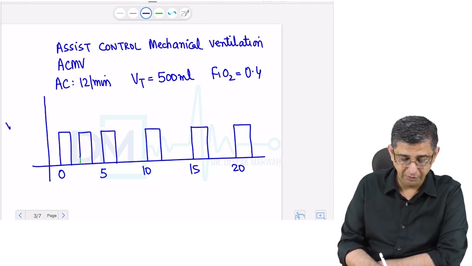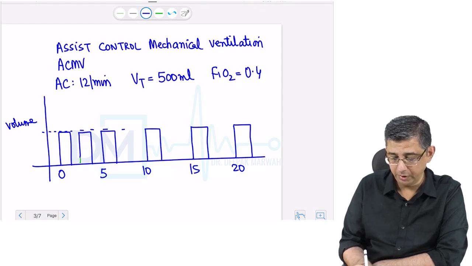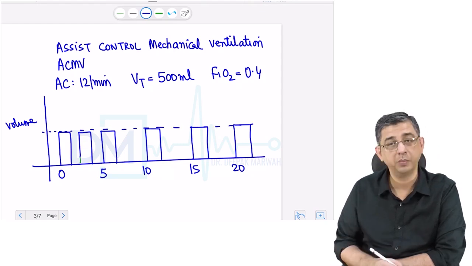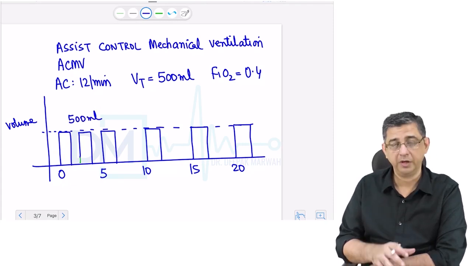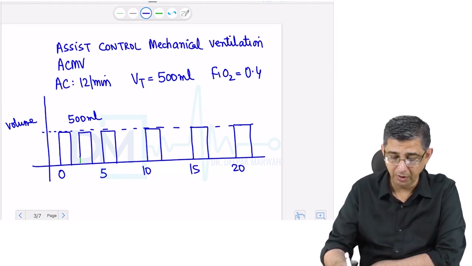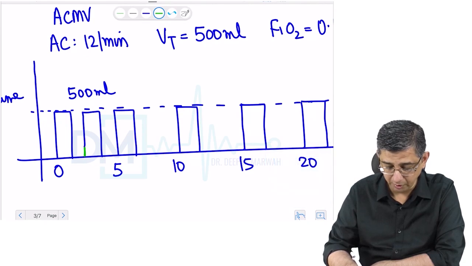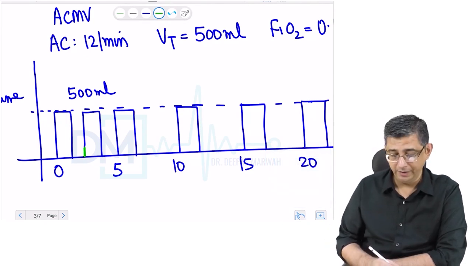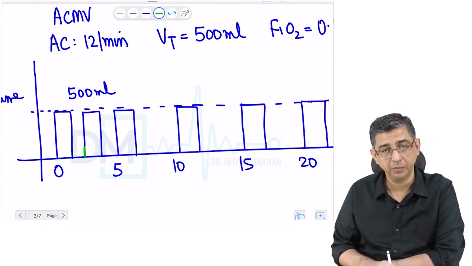You see on the y-axis we have kept the volume, and we have defined the volume to be kept at a maximum value of 500 ml in the patient. So I'm just writing this value once again here, that the tidal volume max is going to be 500 ml, but you can see in the figure that this person was having a patient triggered breath in between. Now let us assume between the 5 to 10 second interval there is no effort on the part of the patient. Since the patient did not breathe, no problem, the ventilator will anyway deliver the breath.